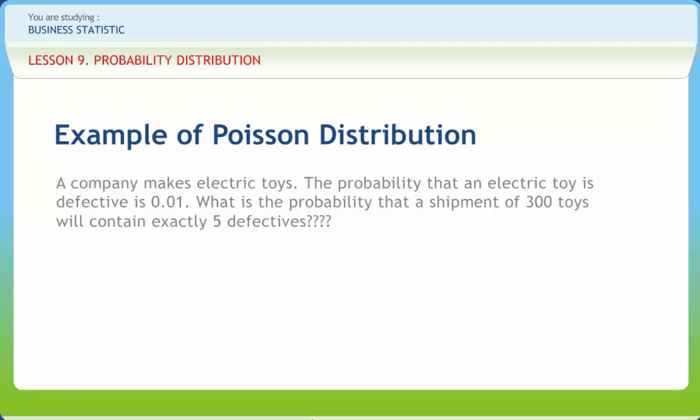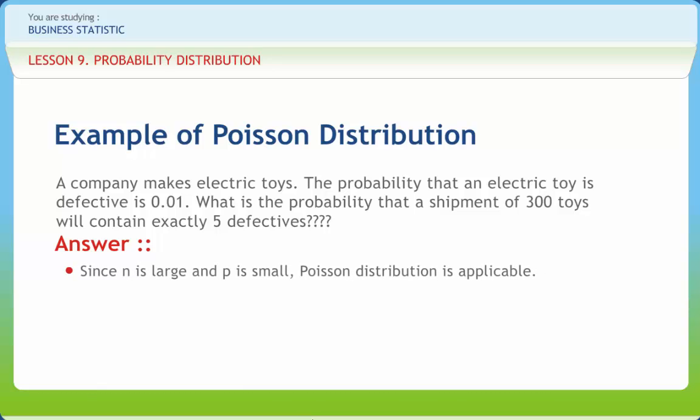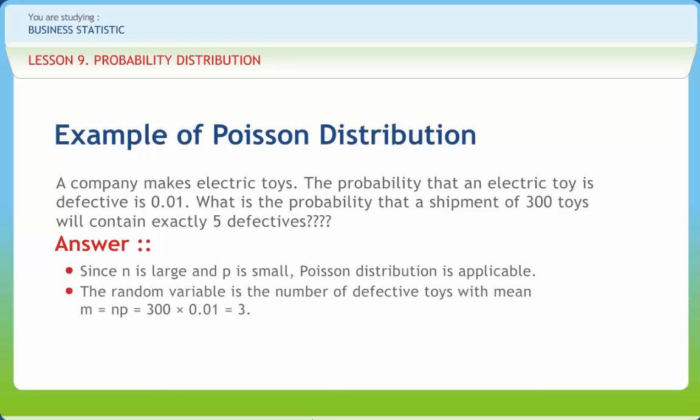A company makes electric toys. The probability that an electric toy is defective is 0.01. What is the probability that a shipment of 300 toys will contain exactly 5 defectives? In this example, n is equal to 300, p equals 0.01. Here, n is large and p is small. Poisson distribution is applicable. The random variable is the number of defective toys with mean m.